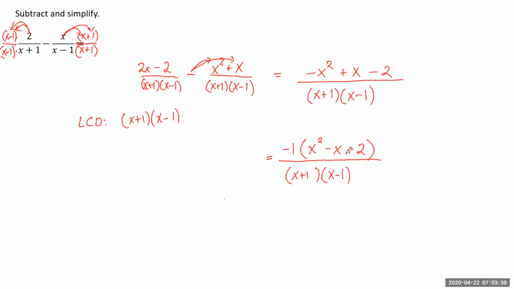Now, the reason I did that is we might be able to factor this. So if you think, okay, what are the things that will multiply to give us +2 that add to give us -1? Multiply to give you +2, add to give you -1. There aren't any. We can't factor it. So this would just be our final expression right here. We could write it like this. We could write it like this.